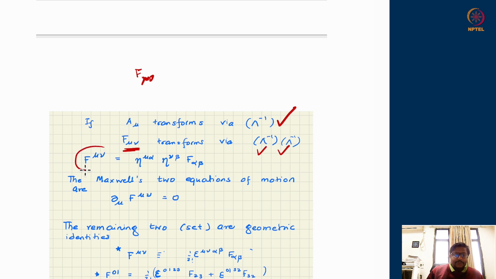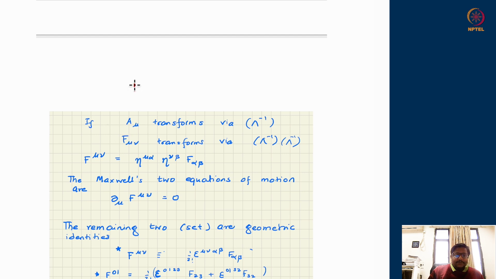And we had discussed as well how to make an upper rank tensor from a lower rank tensor through contraction via the eta mu nus. That is how I get the first index and second index here, with the remaining indices summed over. Now, we have seen that it is a tensor quantity, it is antisymmetric, it is gauge invariant. The last bit is to write down the wave equation which we have.